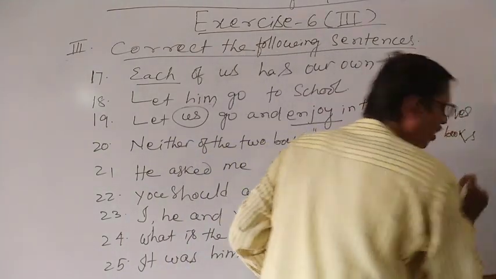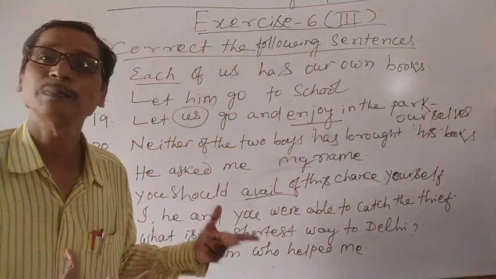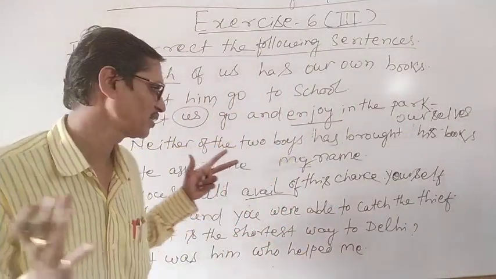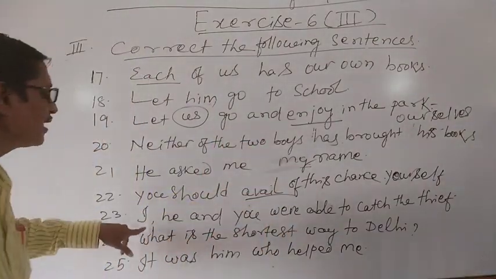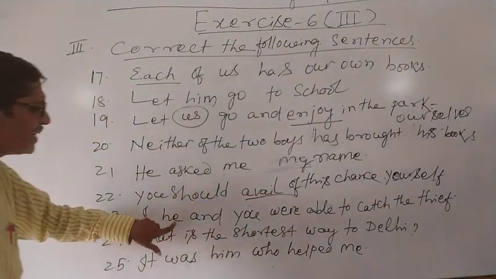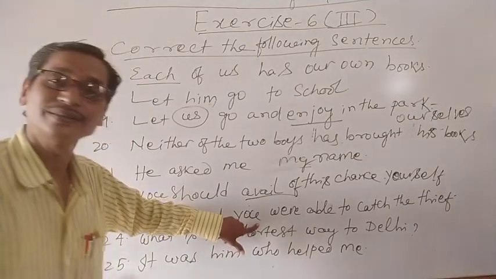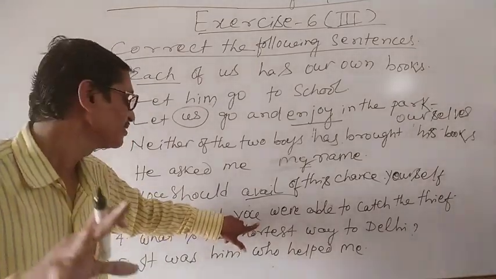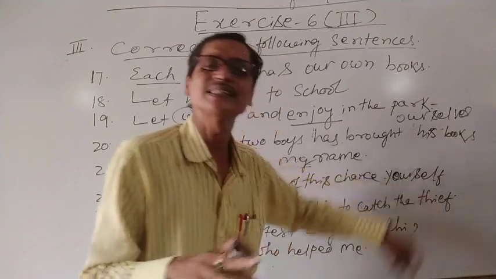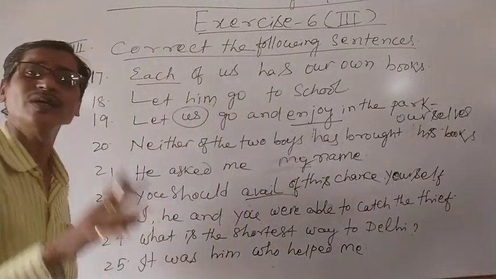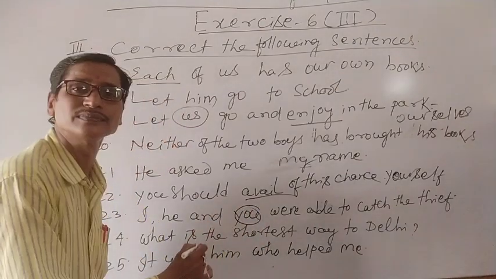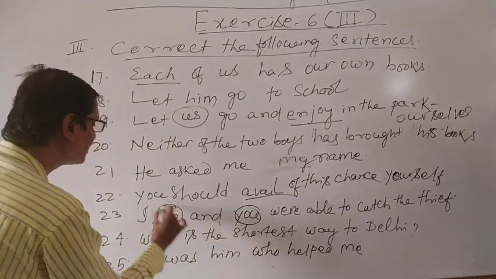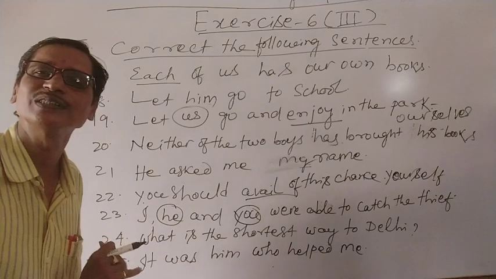Yourself or yourselves, if you are talking about the plural subject, yourself or yourselves can be used. Similarly, I, he and you, three pronouns given as subjects. So what can we do? In accordance with the rule, first we use the second form, then the third form, then the first form. This is the rule.